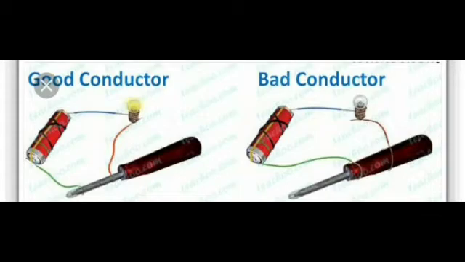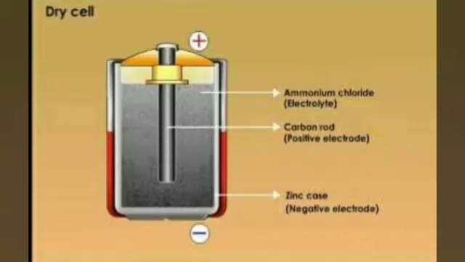Aluminium, copper, iron are good conductors of electricity. Rubber, plastic, all these are bad conductors of electricity. What is good, what is bad? It's nothing but they can conduct electricity, or they cannot conduct electricity. Then I told you what materials they use in a battery, that is the cell, and from their reaction we get electric current.